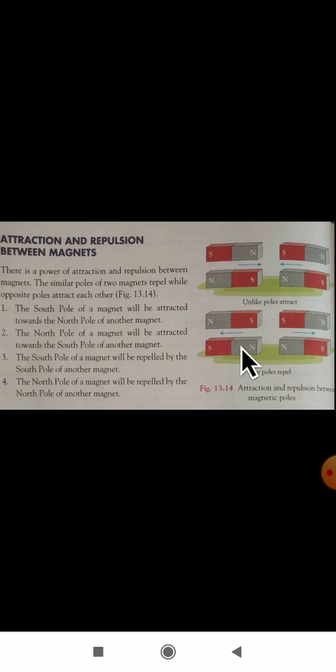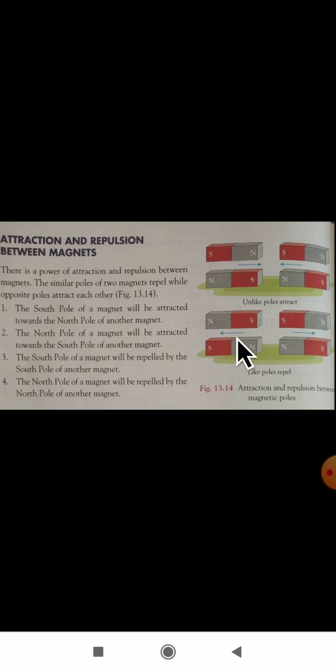The north pole of a magnet will be repelled by the north pole of another magnet. These are like poles, so they will not attract. Then they will repel each other. The meaning of repelled is that they will go far from each other.